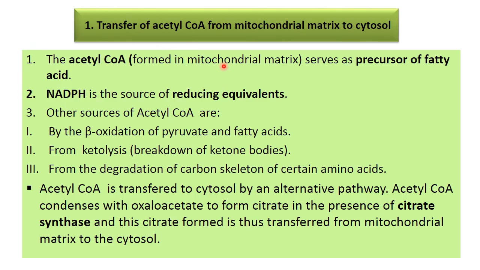Now number 1, the transfer of acetyl coenzyme A from the mitochondrial matrix to the cytosol. Acetyl coenzyme A serves as a precursor of fatty acid, and NADPH is the source of reducing equivalent. Other sources of acetyl coenzyme A are beta oxidation, ketolysis, and degradation of the carbon skeleton of certain amino acids. Acetyl coenzyme A is then transferred to the cytosol by an alternative pathway: it condenses with oxaloacetate to form citrate in the presence of citrate synthase.